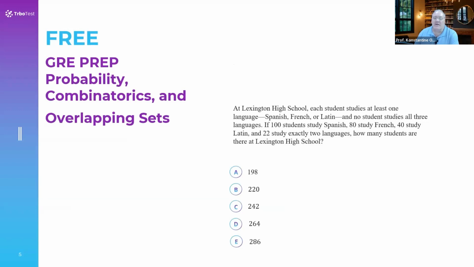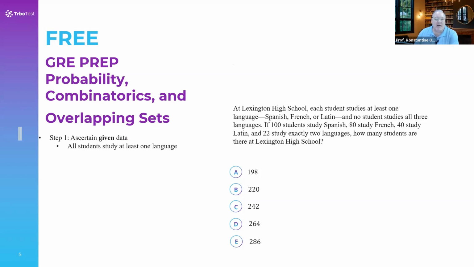The next question says: at Lexington High School, each student studies at least one language, Spanish, French, or Latin, and no student studies all three languages. If 100 students study Spanish, 80 students study French, and 40 students study Latin, with 22 studying exactly two languages, how many students are there at Lexington High School? It's a very simple question to answer, but it could be tricky. You have to be careful because there is a catch answer here that will get you every time. So just watch your math.